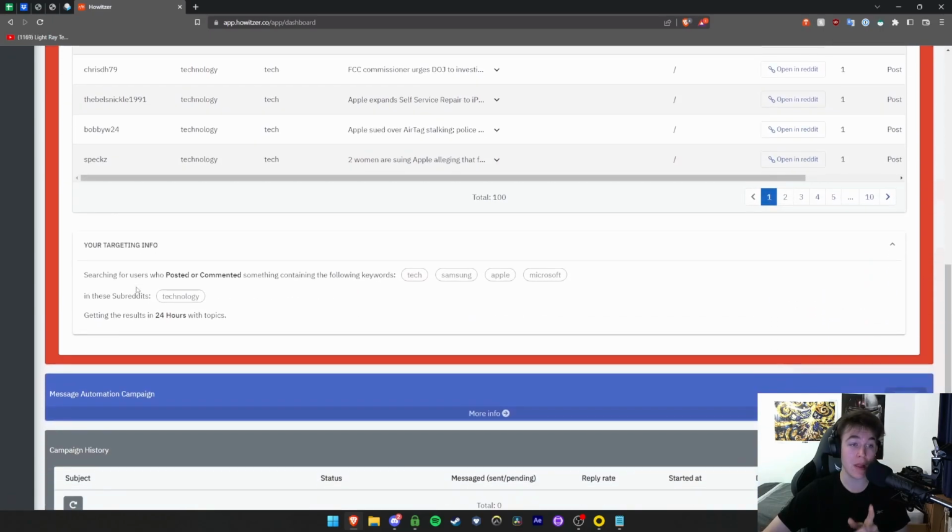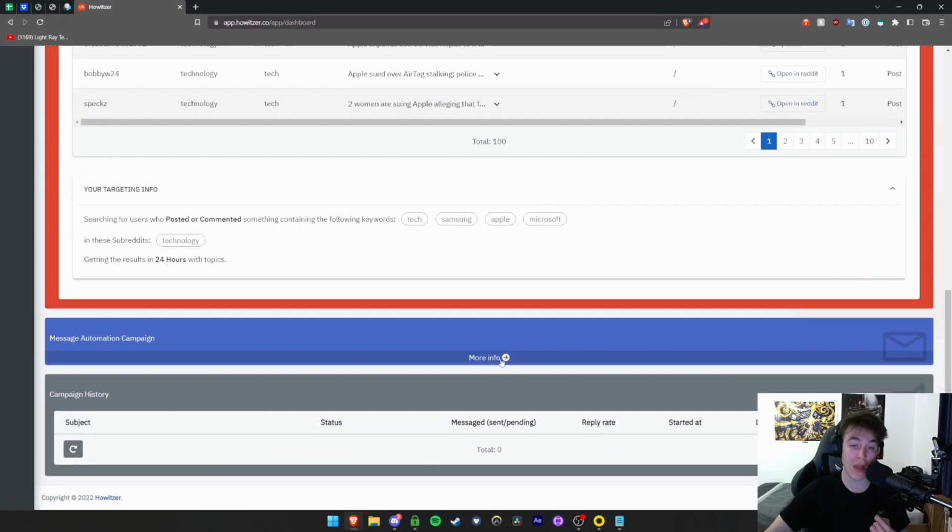But moving down a little bit, we then have the message automation campaign, which if we hit more info, it would show us information about message automation that is sent out to these specific people, but we'll set that up a little bit later. And then the campaign history. So as you can see, if I refresh this, it says total 0, but this is any campaigns that we do have active at the time. It will basically give us our status, messaged, reply rate, started at, duration, and actions.